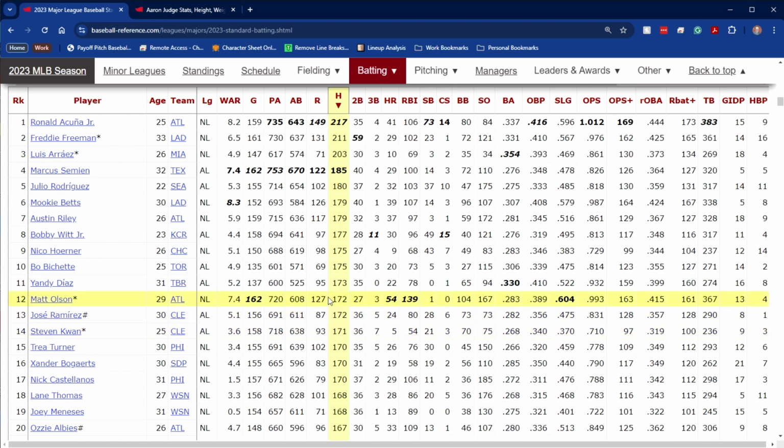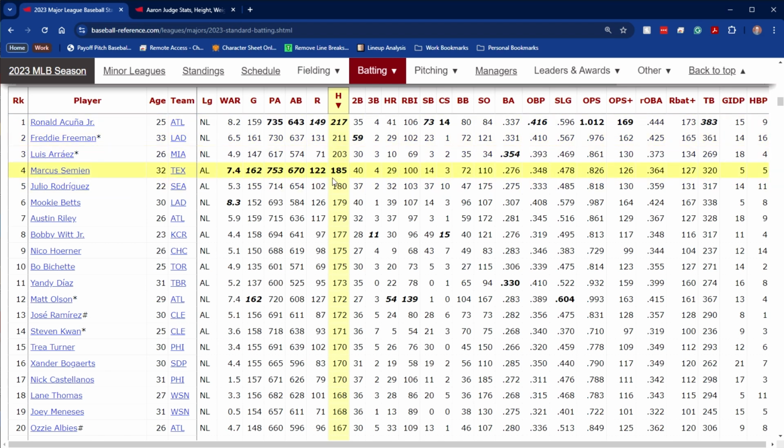But 111, 112 is about average in 2023. Again, this varies a little bit with batting average, with league batting average, stuff like that. But yeah, anything over 200 is very exceptional. You can see only a couple of hitters last year had more than 200 hits.